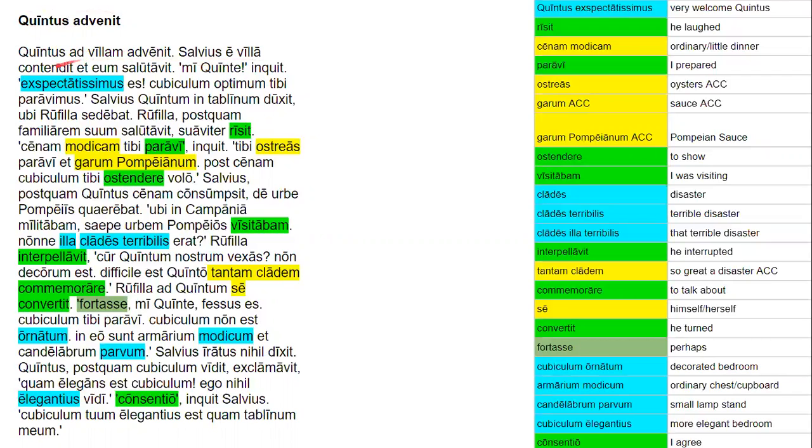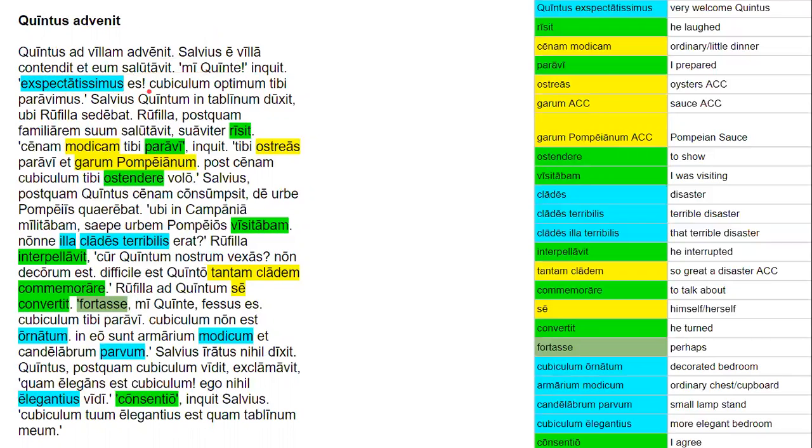Salvius villa contendit et eum salutavit. So Salvius rushed out of the house and greeted him. Right, so both perfect tense verbs. Eum is that demonstrative pronoun, from is, ea, id, and it's referring directly back to the last mentioned fellow, which is Quintus, obviously.